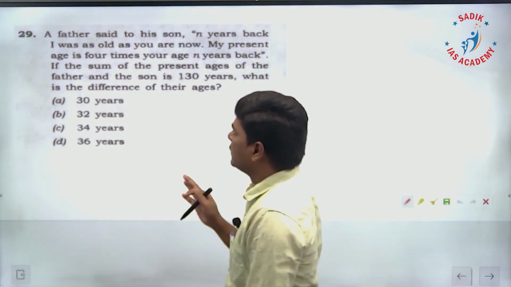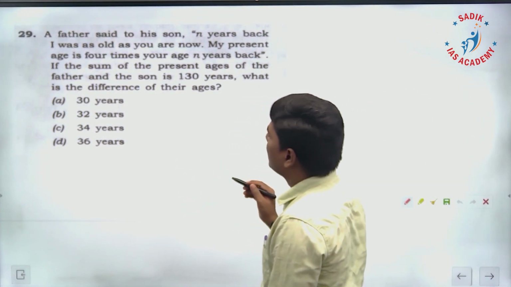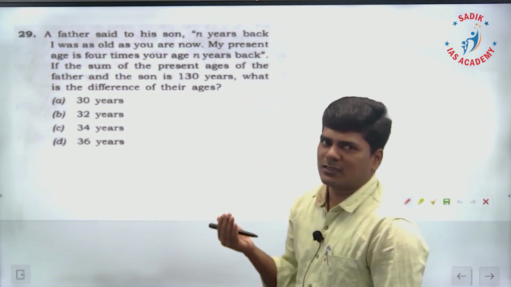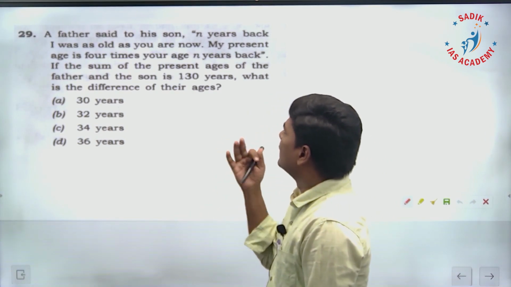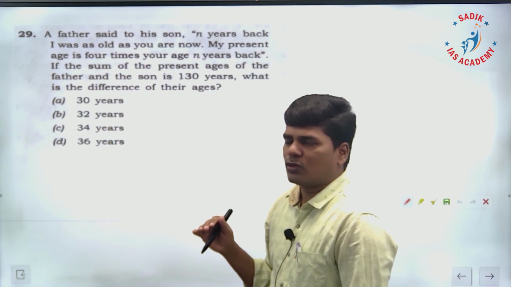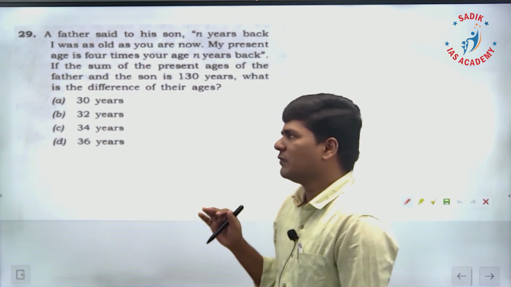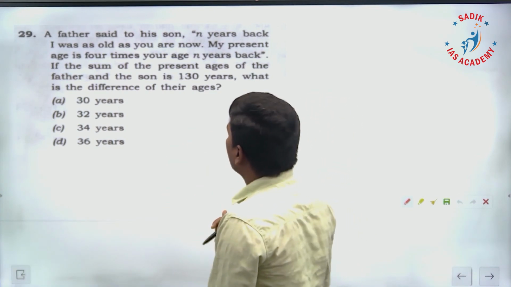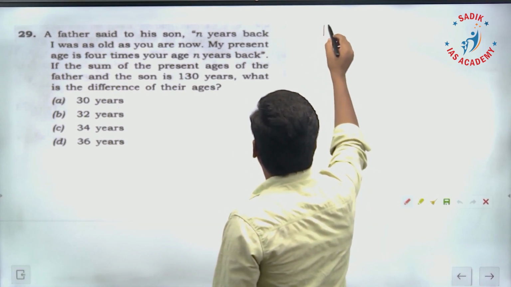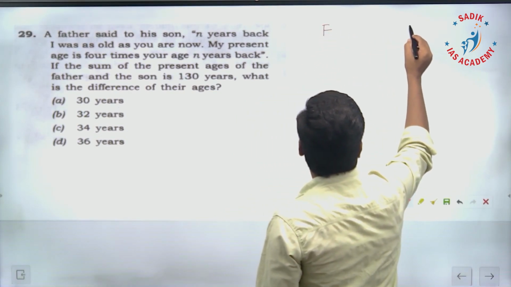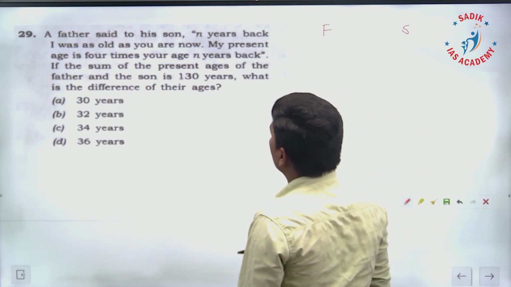Question 29. A father said to his son... Usually age-based questions will be easy, but here they didn't give the n, because of that you could have felt it a little bit difficult. A father said to his son, n years back, so we'll have two people here, father and son.